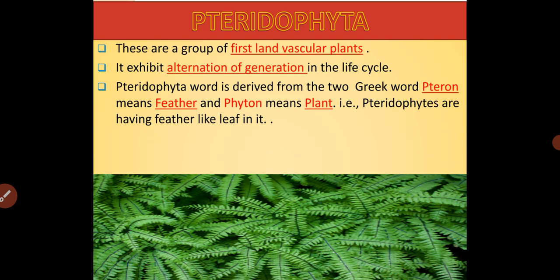The word pteridophyte is derived from two Greek words. One is pteron, another one is phyton. Pteron refers to feather, phyton refers to plant. That is, in these plants, the leaves appear like feather-like structures. Hence, the name of this plant is pteridophyte.